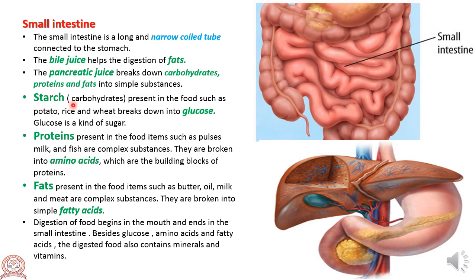Starch or carbohydrates present in the food such as potato, rice and wheat break down into glucose. Glucose is a kind of sugar.